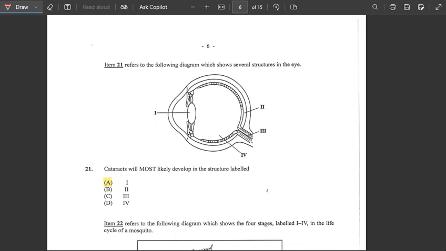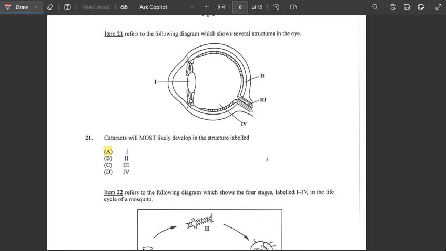Alright, number 21, here it says, as you guys could see, we had an eye structure here. We had 2, 3, and 4. So it says the cataracts will most likely develop in the structure labeled. Alright, so we have the pupil, and as you guys could see, we have the optic nerve, 3. They were trying to ask which one the cataract will most affect. So the cataract would affect A. The answer would be A here.